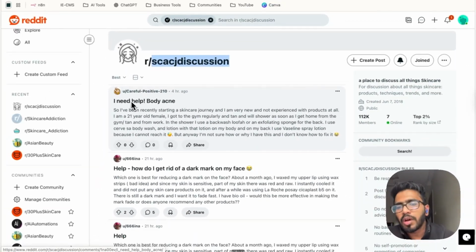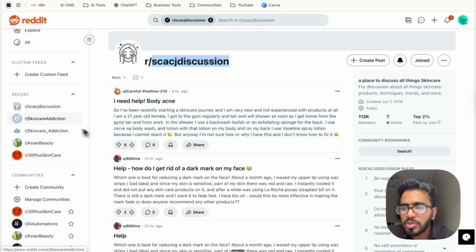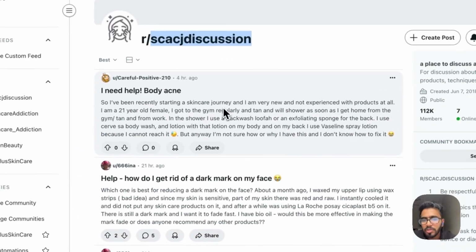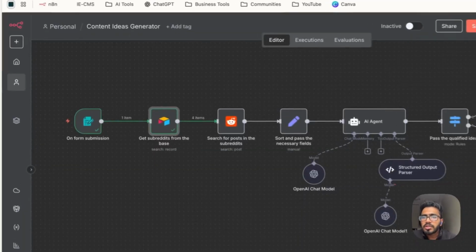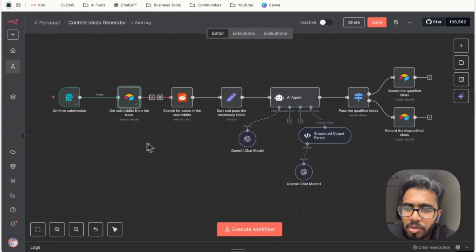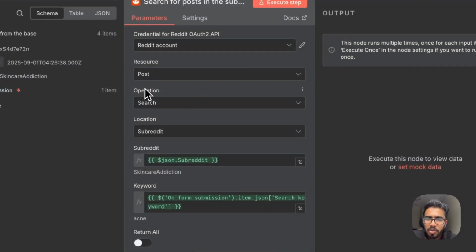Okay, one important thing is to ensure that you're a part of all the subreddits. You've joined all the subreddits that you are inserting here, because if you're not doing that, you'll not be able to scrape those subreddits that you're not a part of. Okay, now let's return to N8N. This node is configured. Now let's go to the Reddit node.